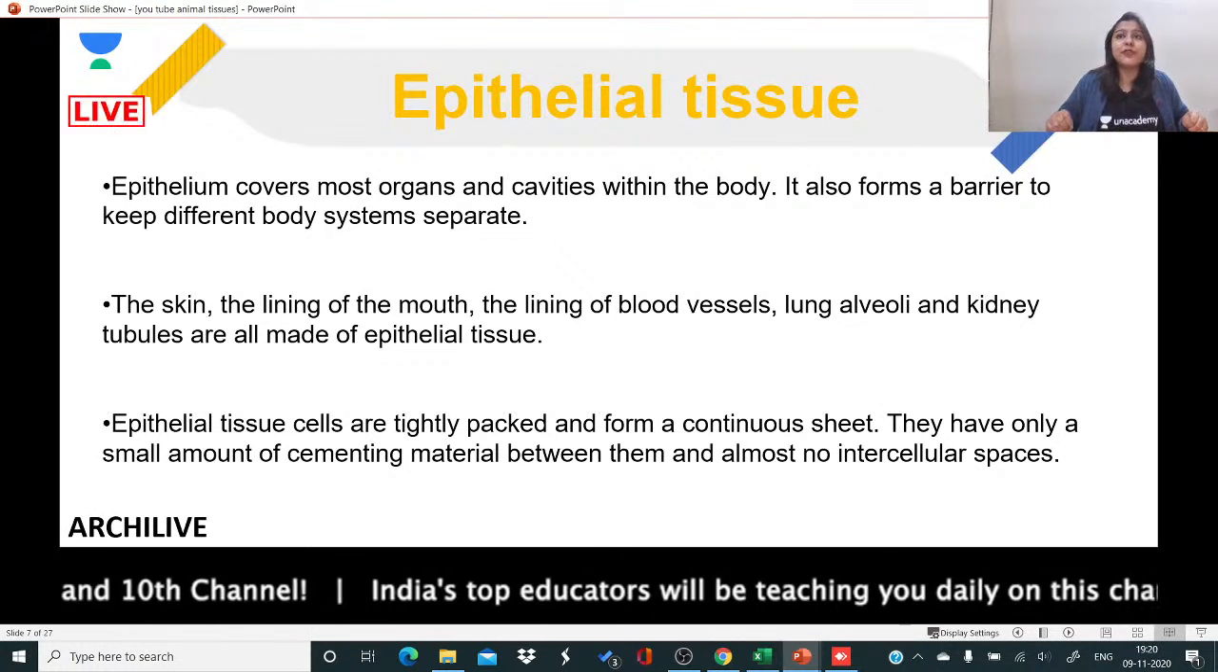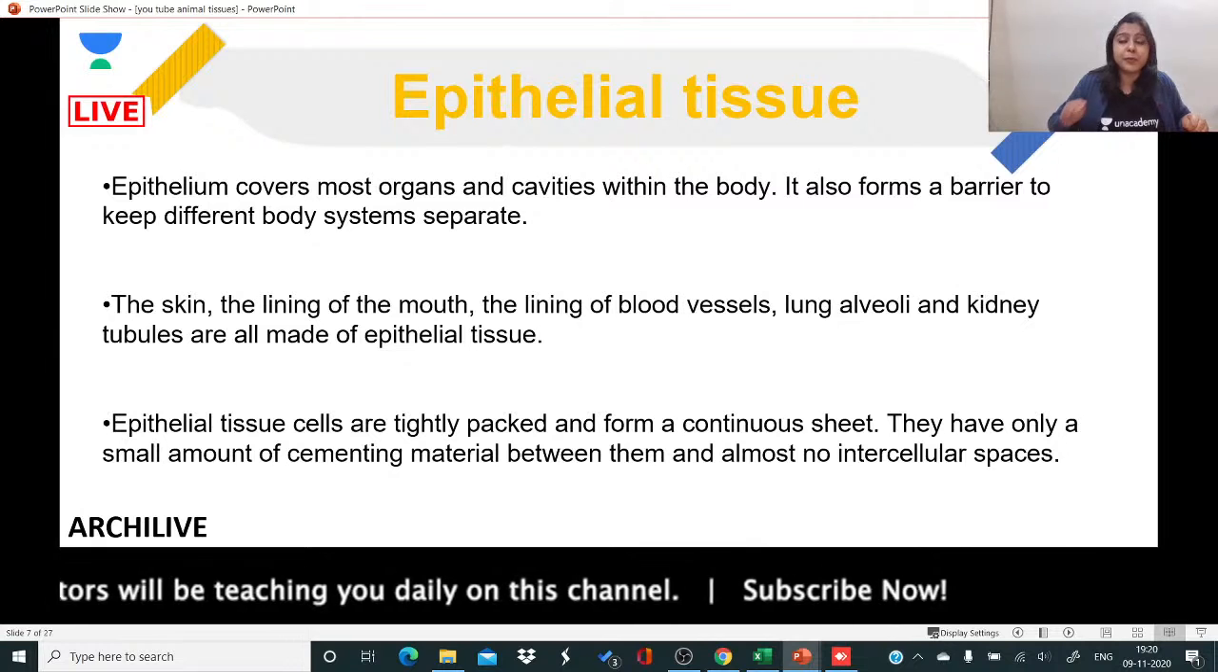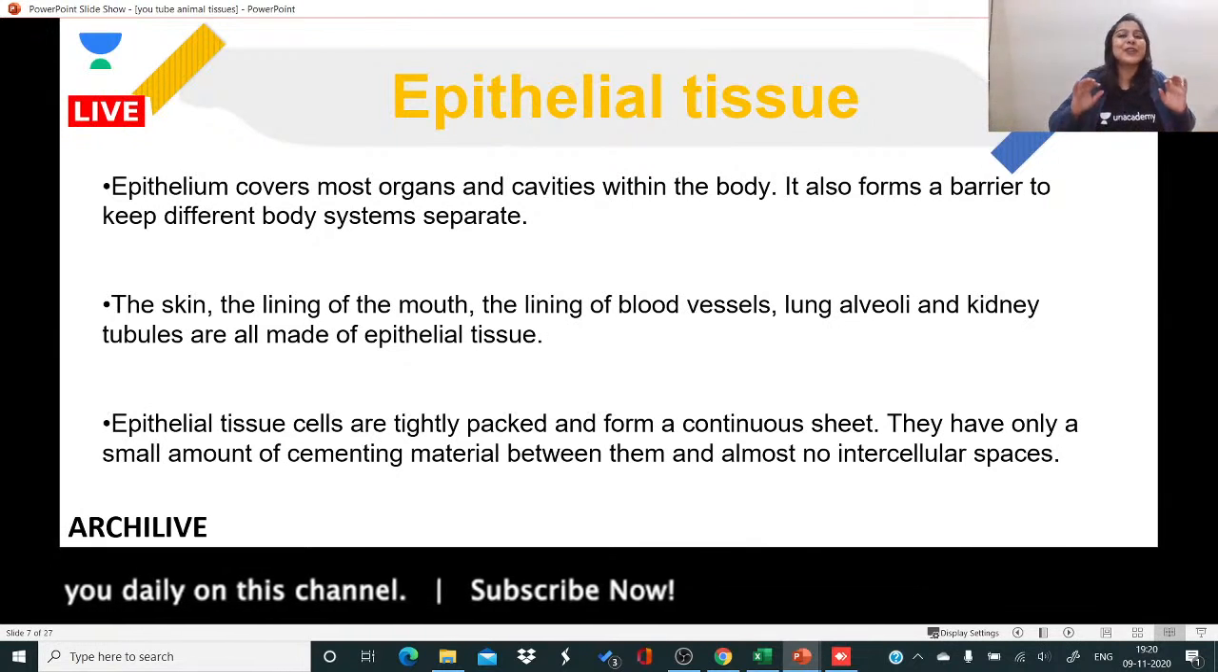WBC and RBC are the types of cells which are present in blood. Okay, I am asking you the type of blood vessels.